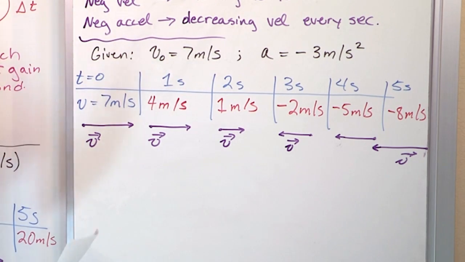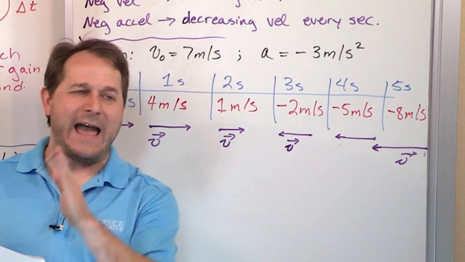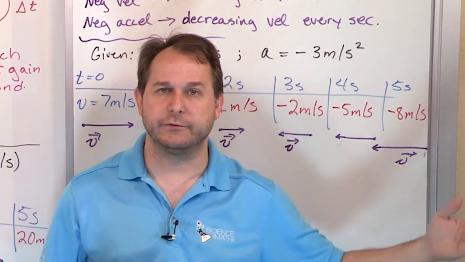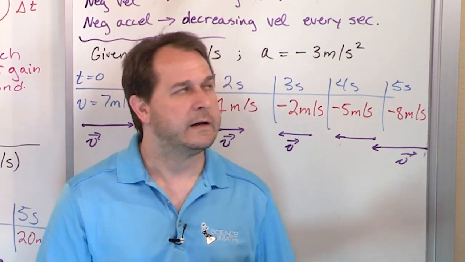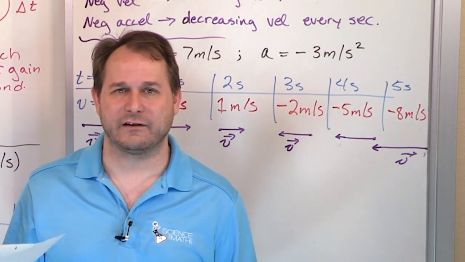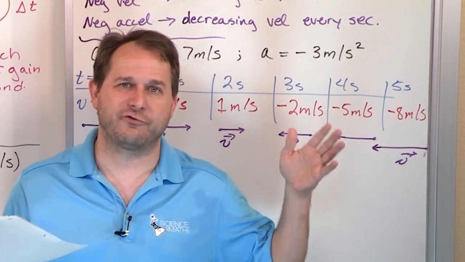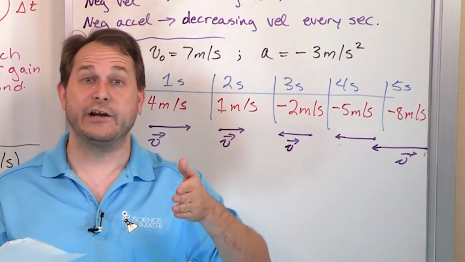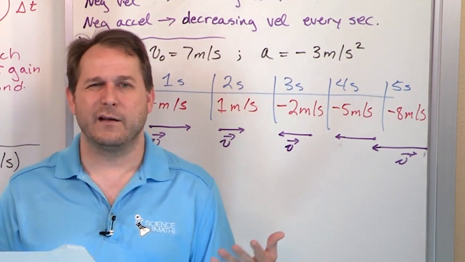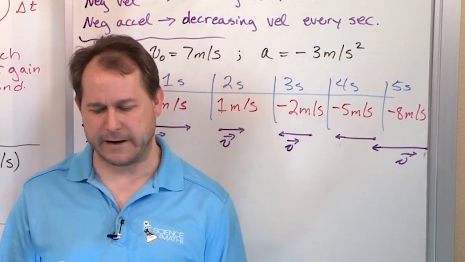The details of how long the arrows are is not critical. What I want you to understand is that positive accelerations just means you're adding velocity every second. Plus, plus, plus, plus. So you generally go faster, faster, faster. Okay? Negative accelerations really follow the same pattern. You're still adding the acceleration, but you're just adding something that's negative. So what ends up happening is you subtract it every second. So every second, that's why we call it deceleration, because you're slowing down. So you can think of it as slowing down, or you can think of it as just adding a negative number, adding a negative acceleration, right?